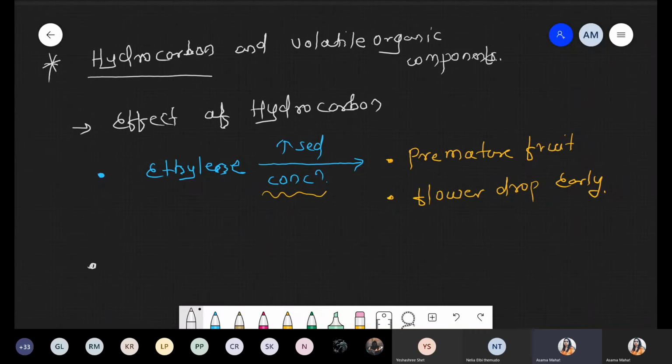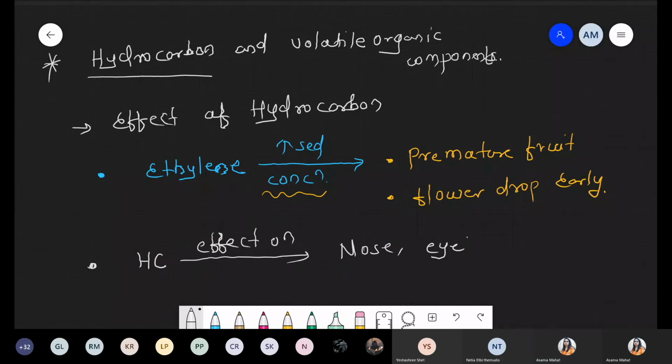This is the effect due to hydrocarbon increasing the ethylene concentration. Second effect: hydrocarbon, I'm writing just HC, okay? Hydrocarbon shows effects on peripheral organs like nose and eyes, as well as internal effects like lung infection and throat infection.